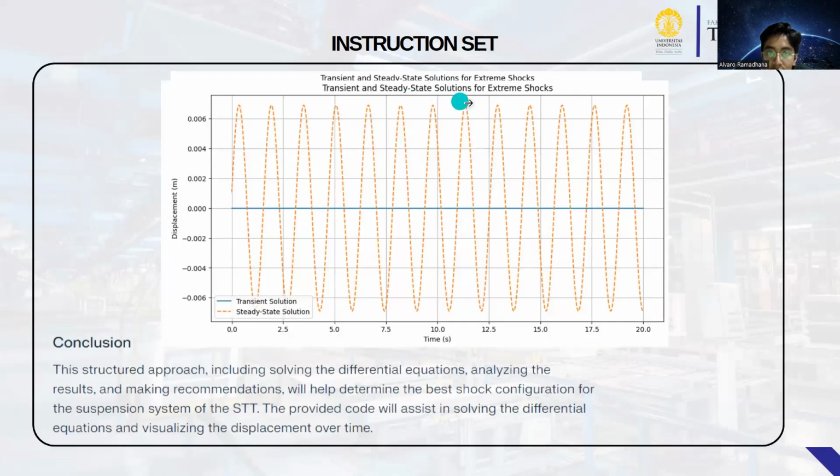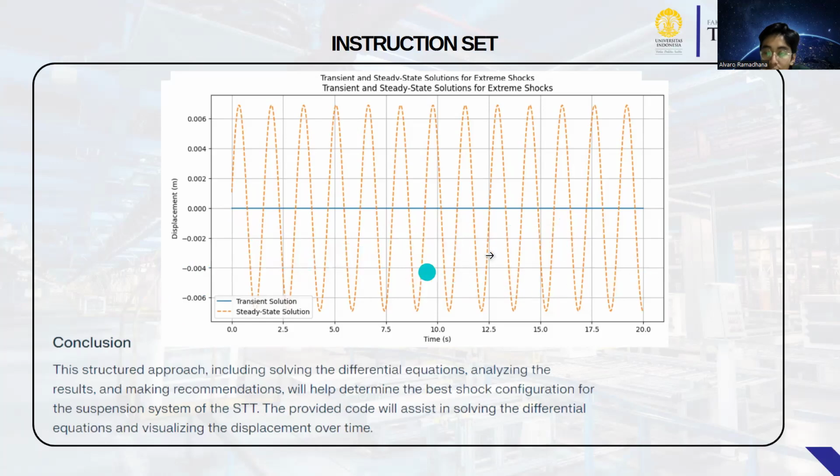This is my transient and steady state solution for the Extreme Shock. This graph shows the displacement over time for the Extreme Shock system, comparing the transient solution and the steady state solution. The blue line is the transient solution.